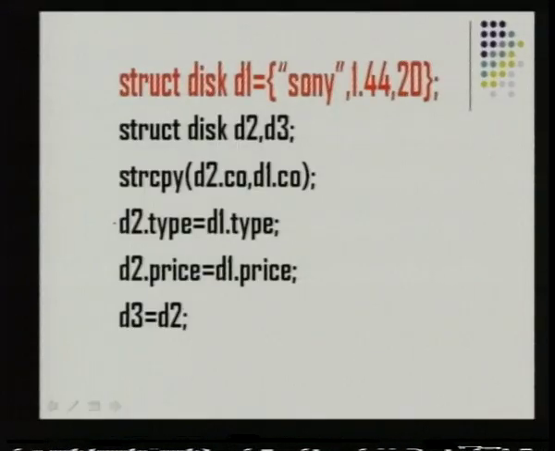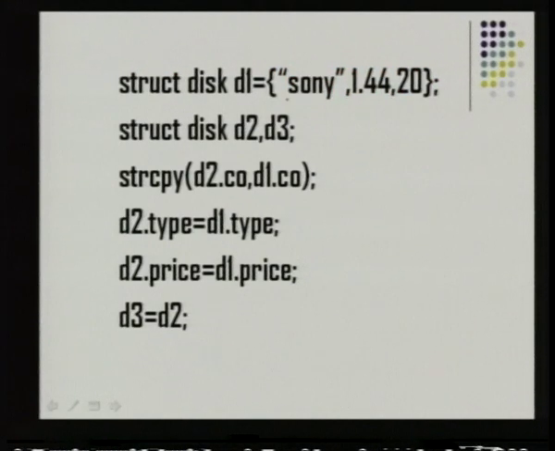Here, if you see the next statement is struct disk d1. Here d1 is the structure variable, and its value is initialized directly. They have already given one string value, one float value and one integer value. When you are initializing values in this way, you have to remember to give the values in the order in which they are declared inside the structure.